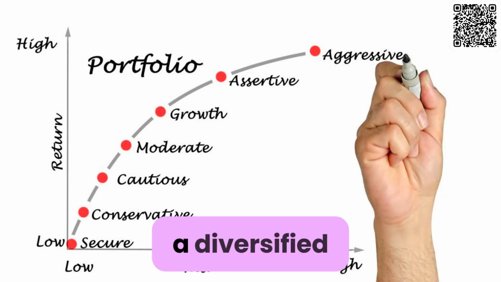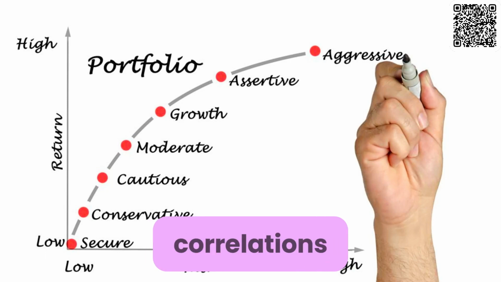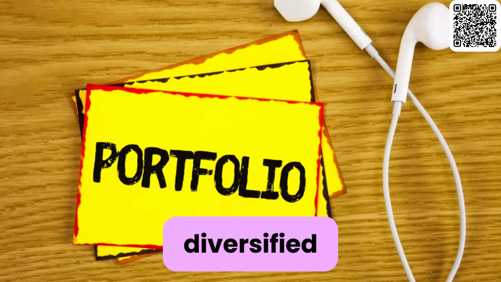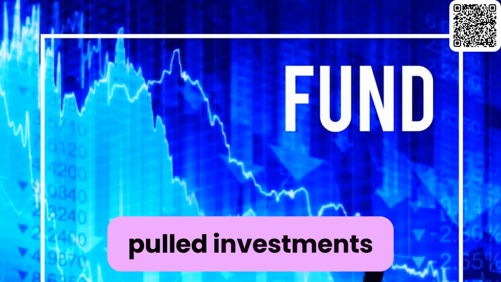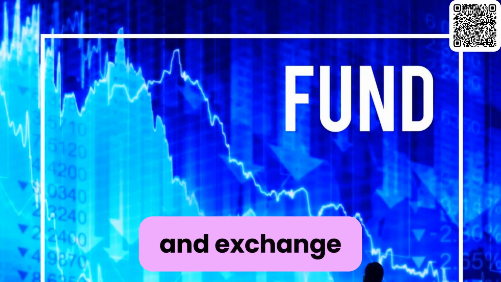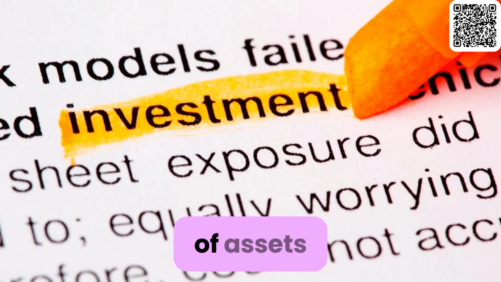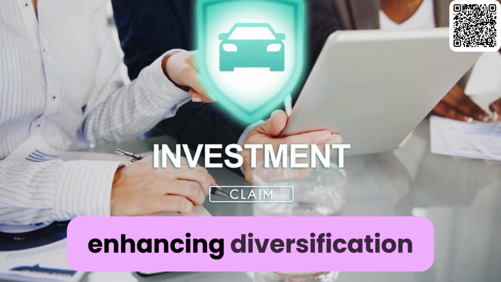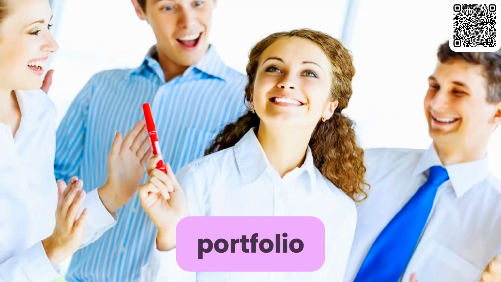Achieving diversification. To achieve a diversified portfolio, look for asset classes that have low or negative correlations, so that if one moves down, the other tends to counteract it. Building a diversified portfolio is one of the reasons many investors turn to pooled investments such as mutual funds and exchange-traded funds. Pooled investments provide exposure to a wide range of assets within a single investment vehicle, enhancing diversification and risk management.